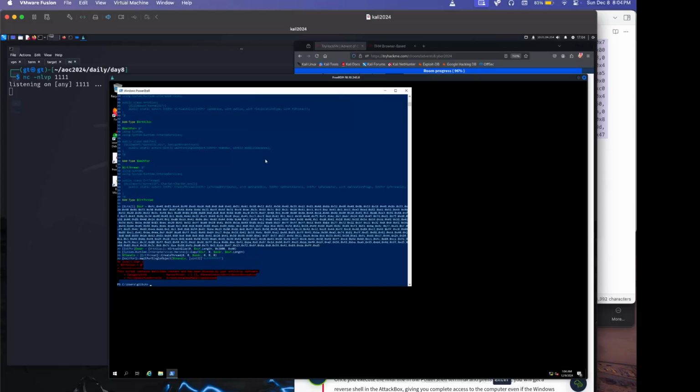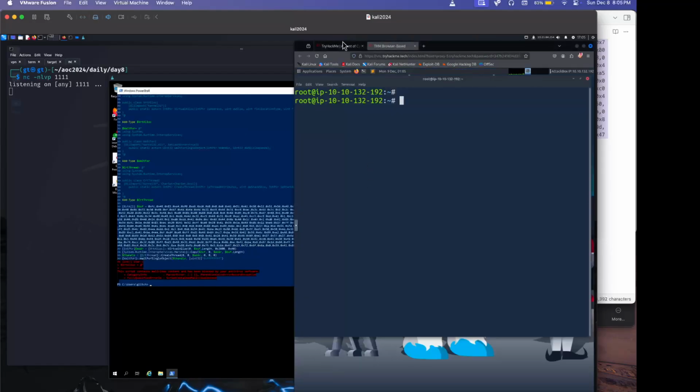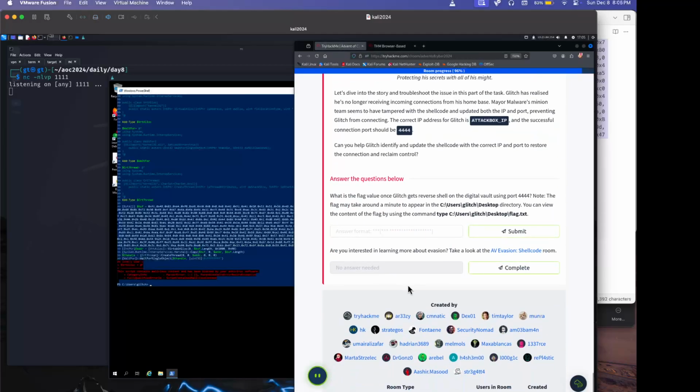Like your antivirus. So why is my antivirus picking it up here? Why is it picking it up? I gotta think. I'm not an admin, so I can't technically remove it. Just a question here, right? See user glitch desktop. The flag may take around...